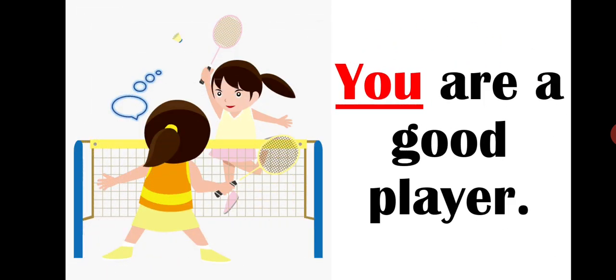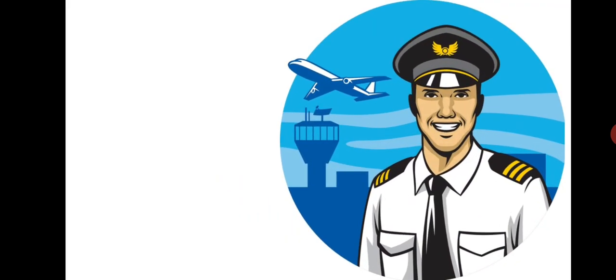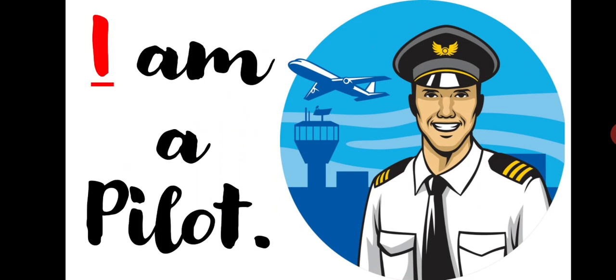Well, next pronoun is you. You is used for one or more than one person whom we talk to. Like in this picture, one girl is saying to another girl that you are a good player. All right. Next, the last subject pronoun is I. So I is used for the person talking about himself or herself. Like in this example, this man is saying, I am a pilot. He is talking about himself, that he is a pilot.